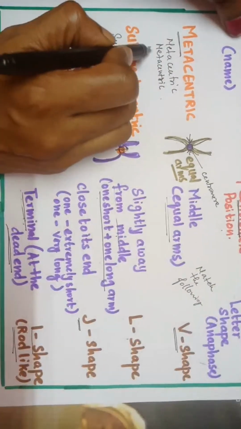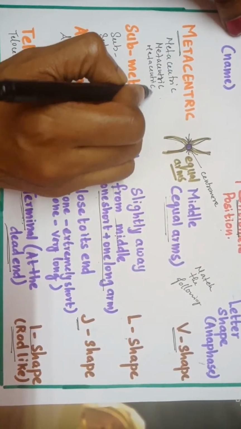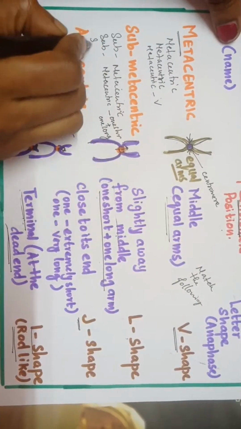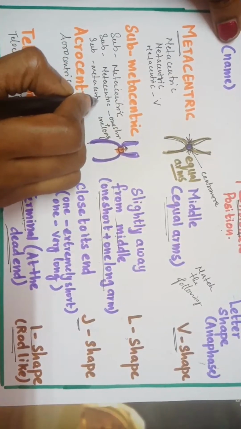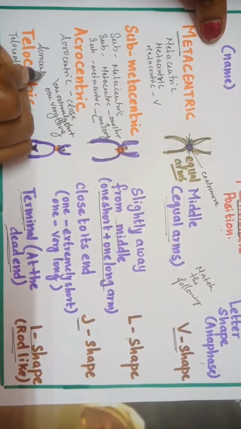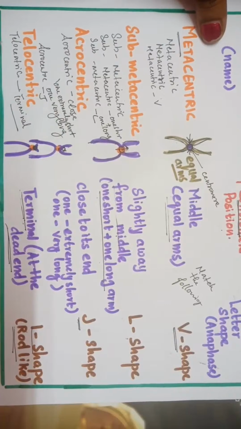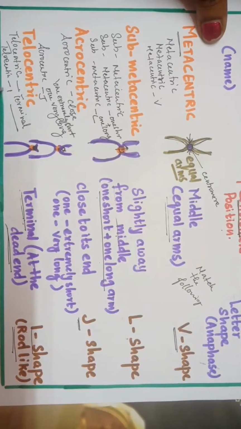Again, third time we are going to repeat with the shape. Okay, metacentric, what is the shape? V shape. Submetacentric is L shape. Acrocentric, J shape. Telocentric is I shape.